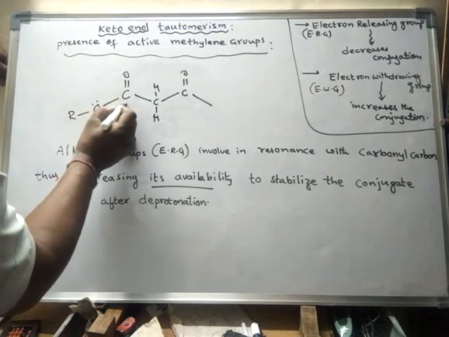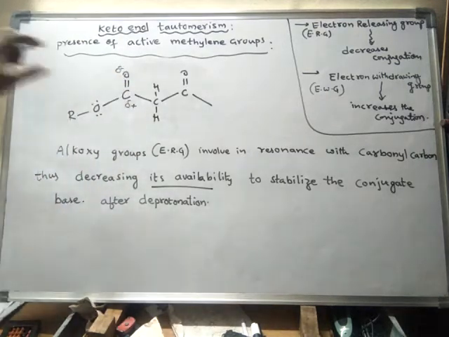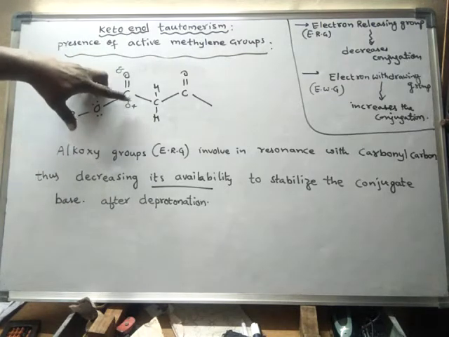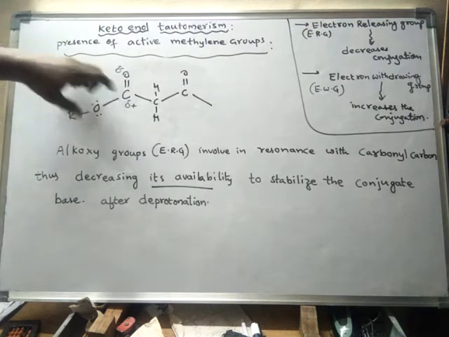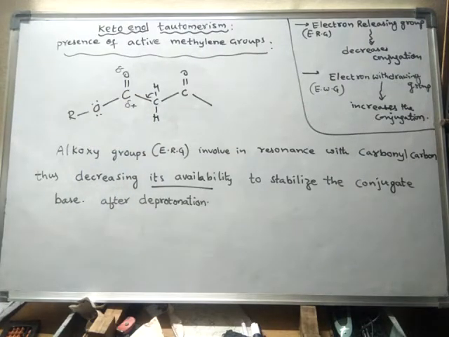Actually, suppose as this is electropositive and this is electronegative, because of the electron deficiency on this carbon, it will try to pull these electrons towards this side.